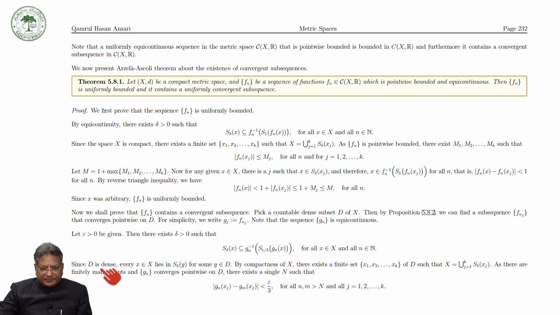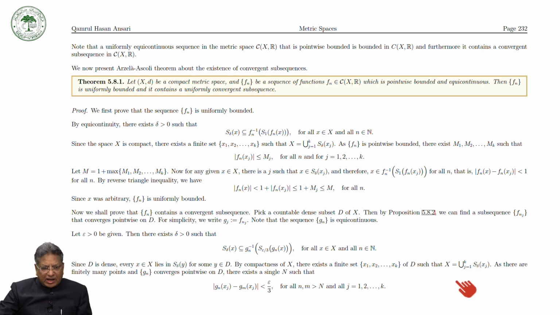Now since D is dense, every x lies in an open ball with center at y and radius delta for some y in D. Now again, because X is compact, there exists a finite subset x1, x2, ..., xk of D such that the whole X can be written as a union of such open balls B(xj, delta), where j runs from 1 to k.